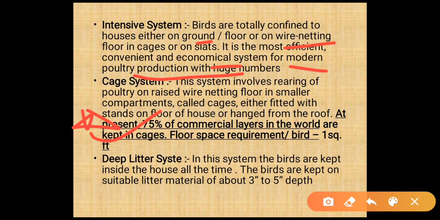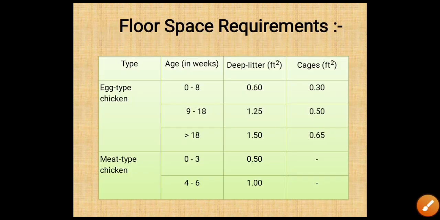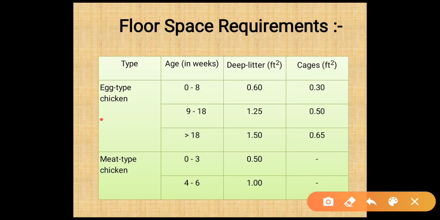Deep litter system. In this system, the birds are kept inside the houses all the time, on suitable litter material about 3 to 5 inches deep. Now the floor space requirement for egg type chicken and meat type chicken.